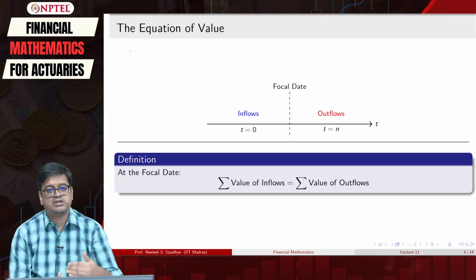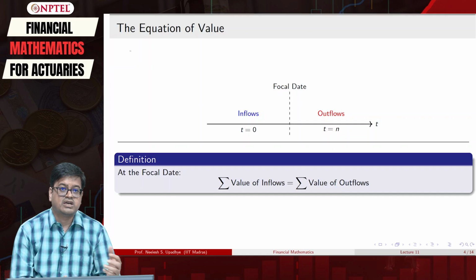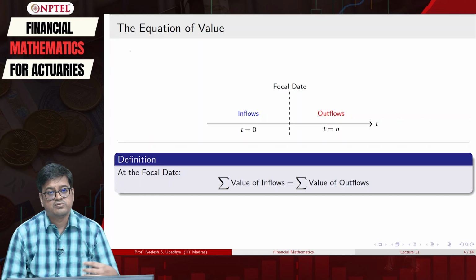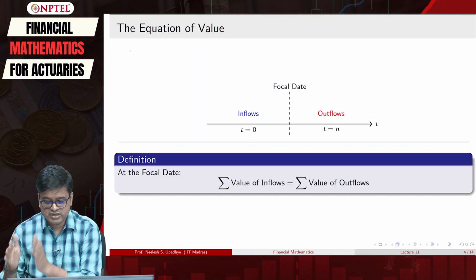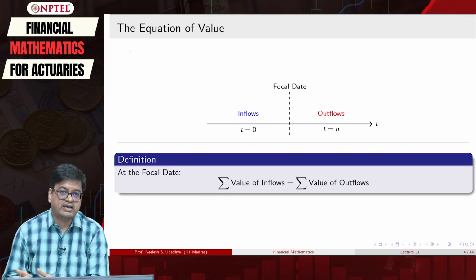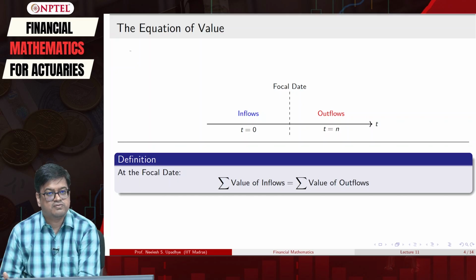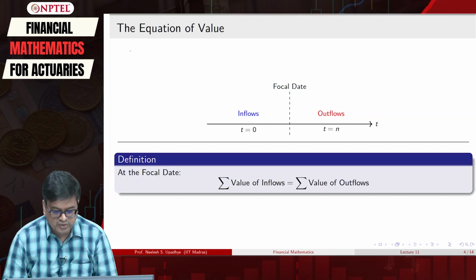So month 1, month 2, month 3, every month you are earning 100 rupees. Those are inflows, and you are paying 50 rupees every month. Those are outflows. When you match these, the balance in your account and the value of outflows should match the value of inflows. That is the idea of this equation of value.